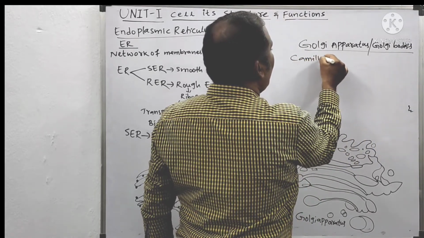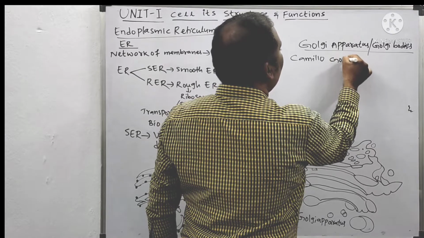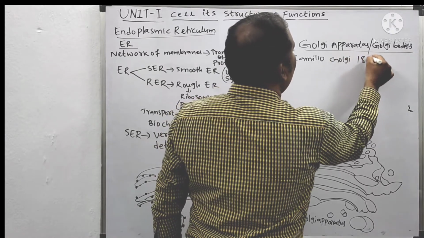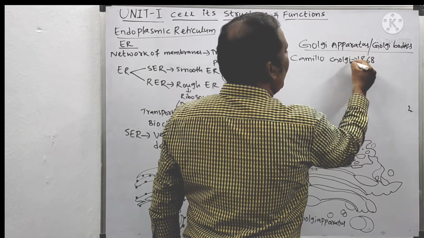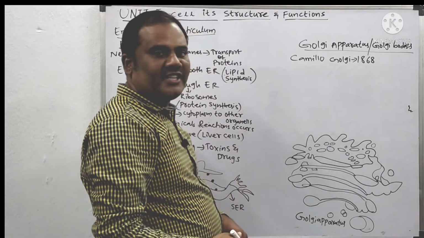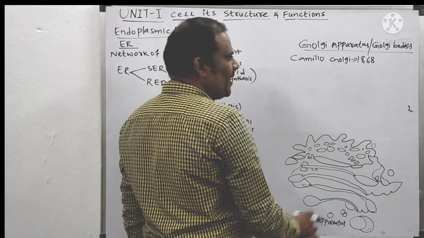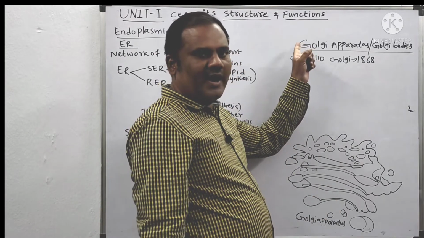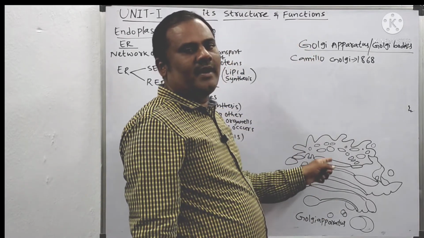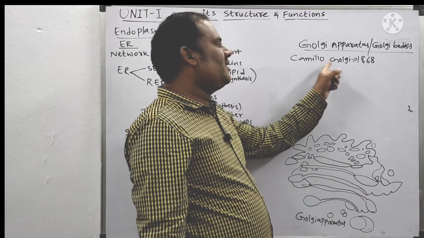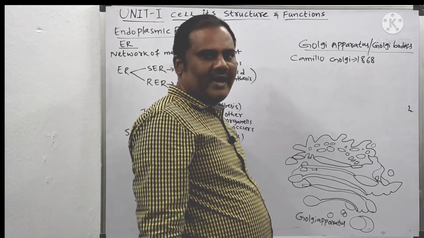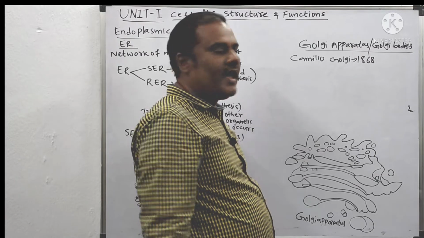Camillo Golgi, a scientist in the year 1868, discovered these Golgi bodies. So in his honor, these structures are named the Golgi apparatus.